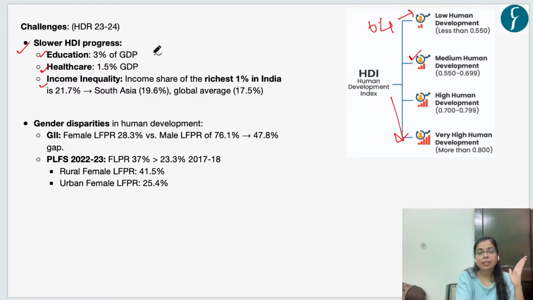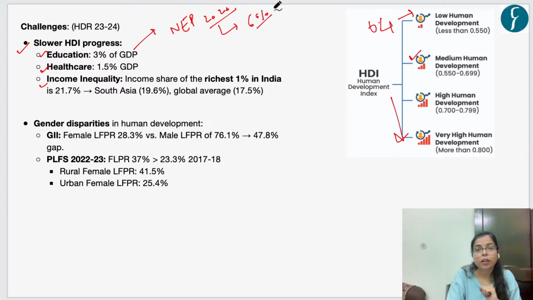Presently, the government is spending 3% of India's GDP on education. Though the National Education Policy of 2020 and certain other reports have said that at least 6% of India's GDP should be spent on education, right? So this is the challenge, that we have low spending on education.